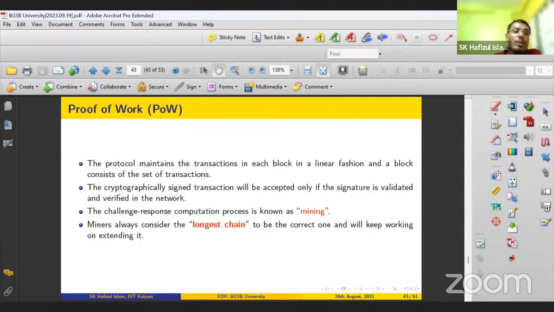Blockchain networks say that the chain with the maximum number of nodes is called the longest chain. The longest chain will be accepted as the valid one. That means if a new node joins and sees 4 different chains available, it will accept the chain with the maximum number of nodes, the longest chain, as the valid one. So this is the concept. A chain of blockchain is valid in the Bitcoin network if it has the maximum number of nodes.